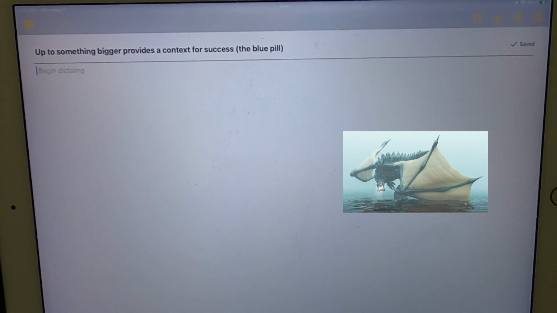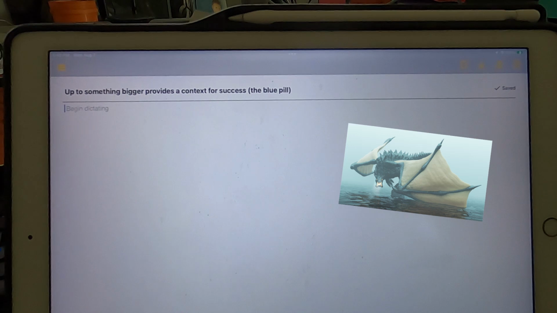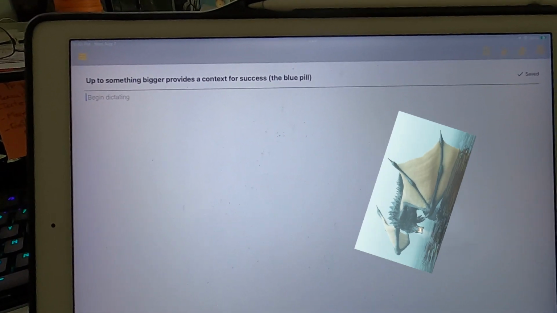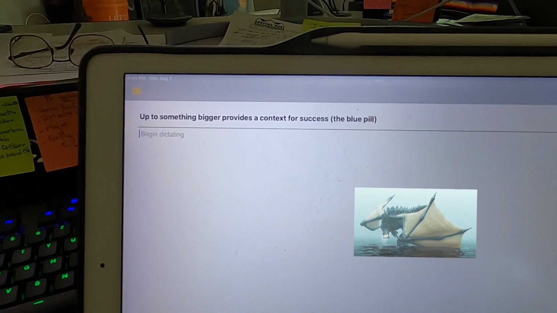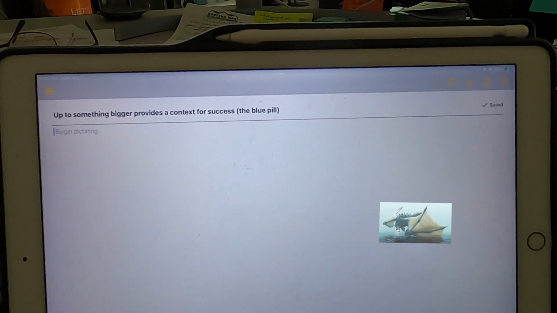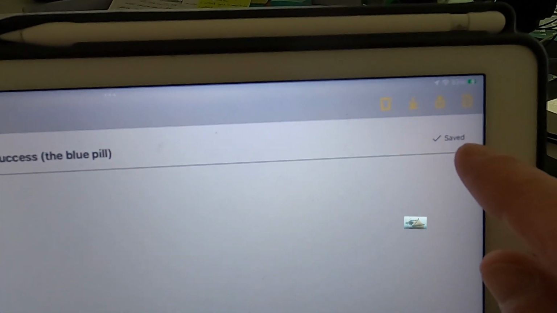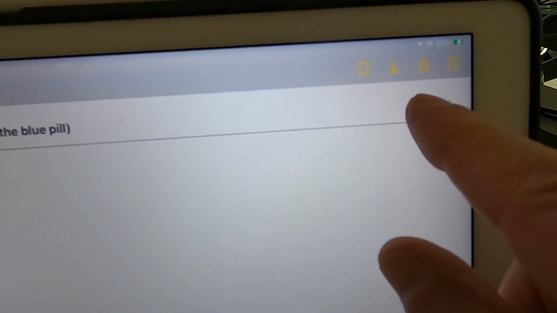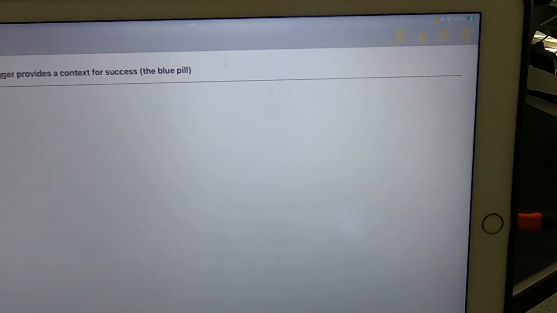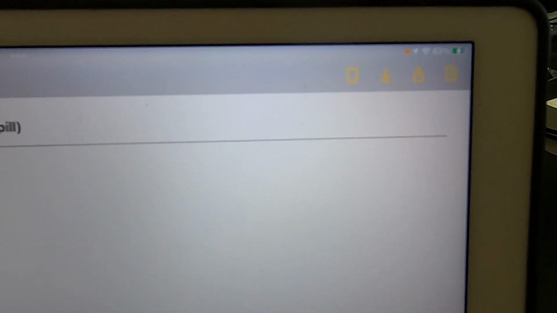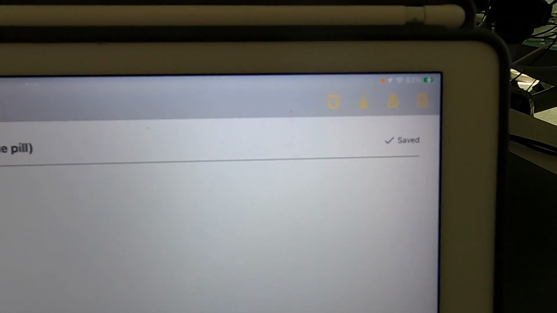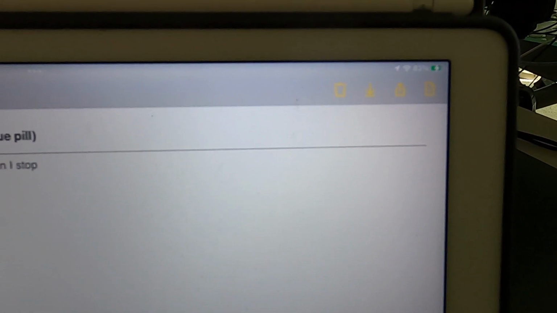And I used the commands that Dragon Speaking suggests to undo everything that she said, but it only came back to here. Now, the problem I have with this is that, you see it says saved, and if you dictate something in here, see the saved goes away, and then when I stop, it comes back.